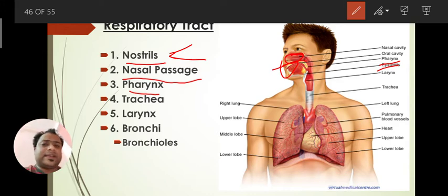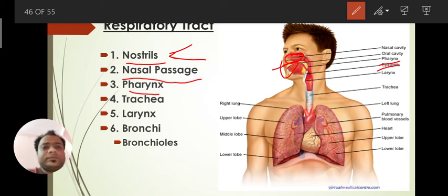Otherwise, if we eat vigorously or very fast, the food can easily go into our windpipe, and that can be lethal because it can block your trachea and fill your lungs, and the person can die due to breathlessness. So the epiglottis prevents that situation. That's why it is important. We can define it as a cartilaginous small flap-like structure which prevents food from going inside the windpipe.